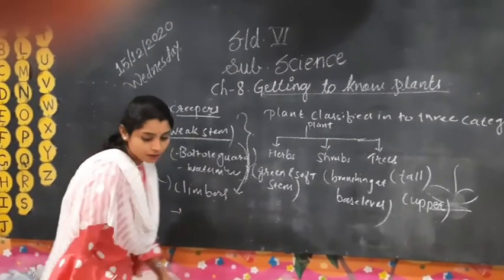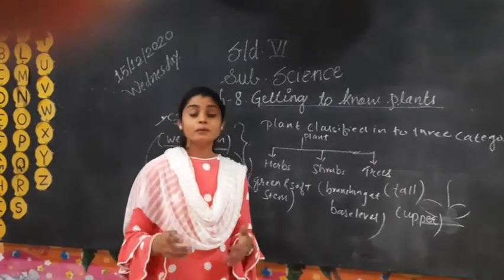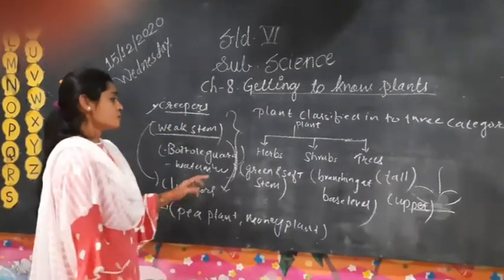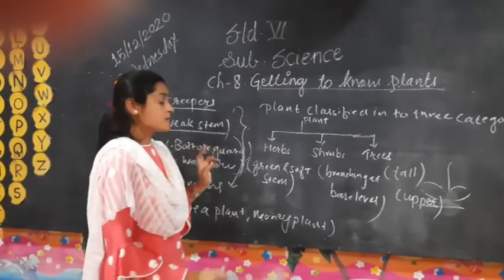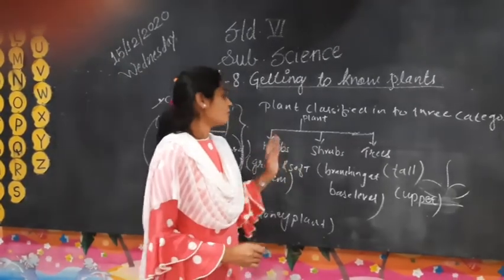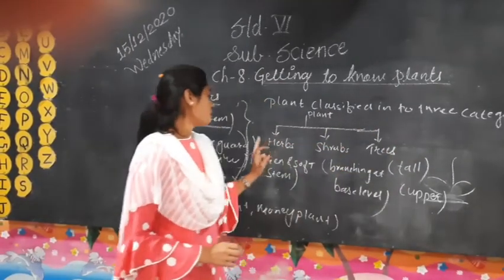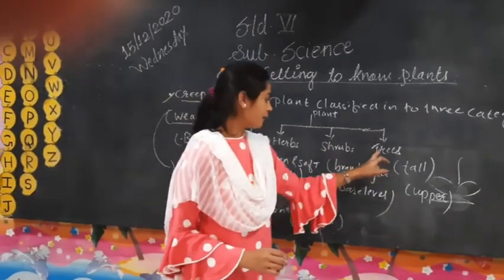Money plant, pea plant and beans are examples. So we have completed how plants are classified into herbs, shrubs and trees.